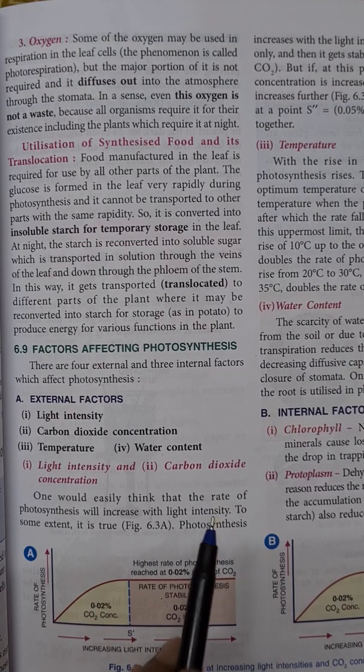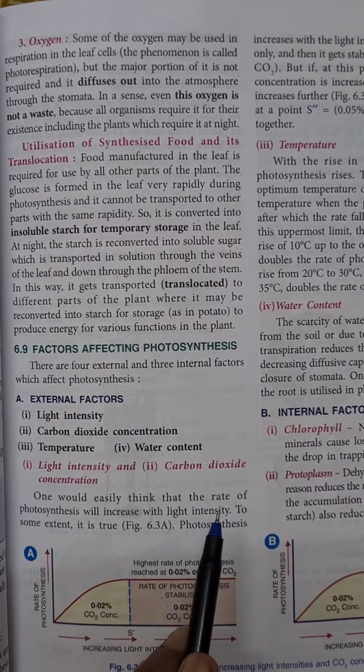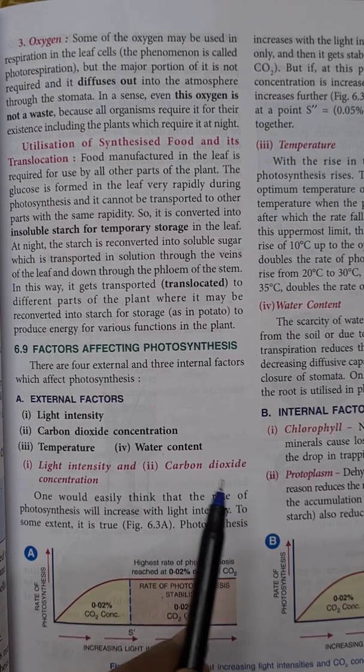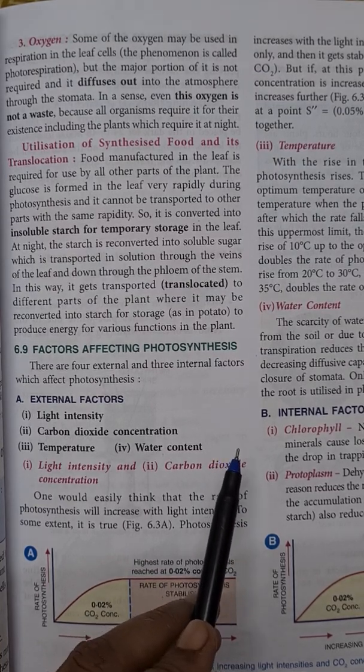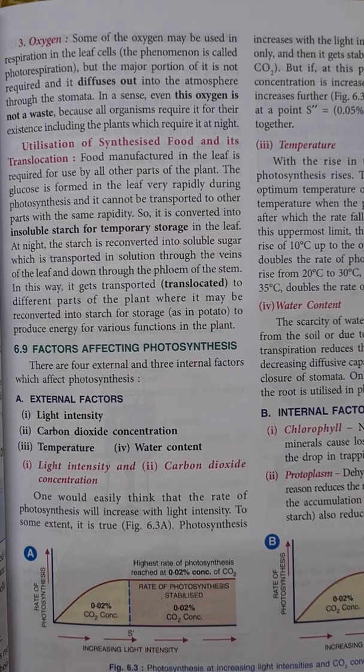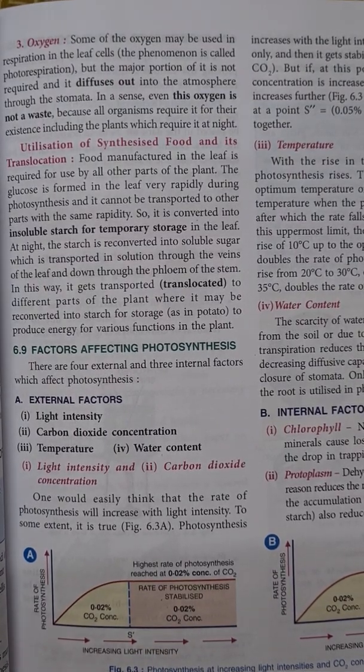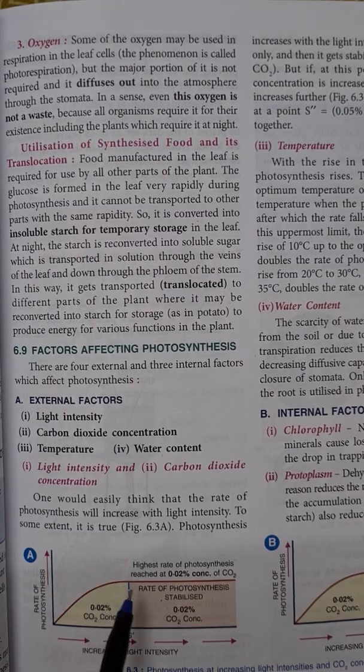when it reaches 0.05%, it again becomes stable. And on further increasing carbon dioxide concentration with increase in light intensity, it decreases or it stops. That is due to closure of stomata.